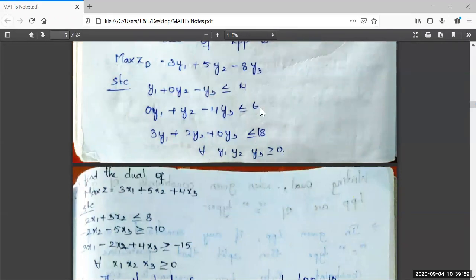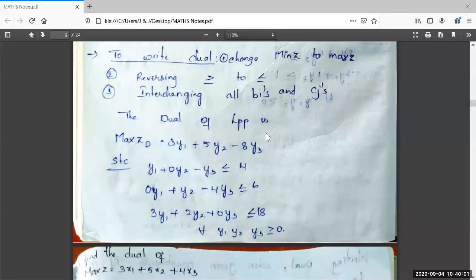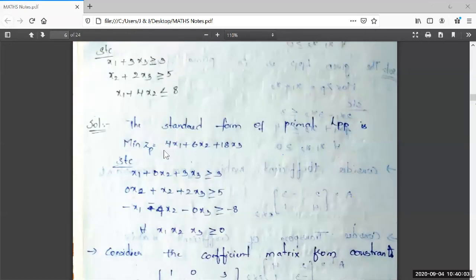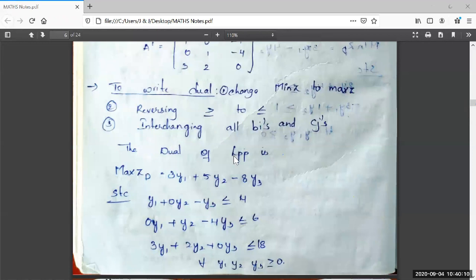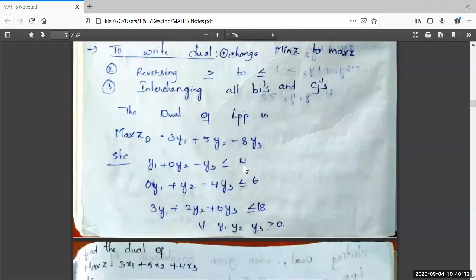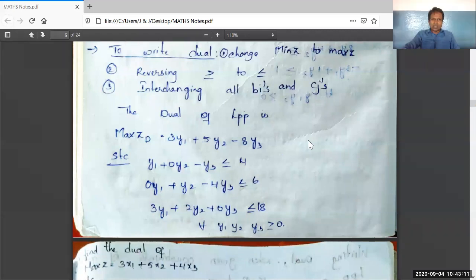These 4, 6, 18 were the Cj values in min Zp, the objective function of the primal LPP, and they are taken as bi values in the constraints of the dual.